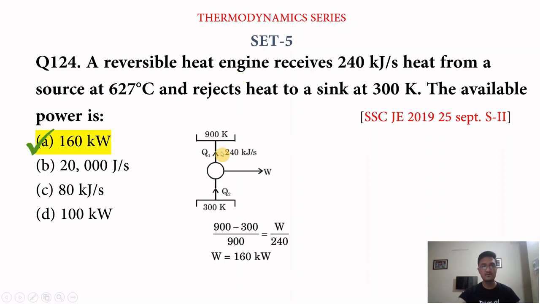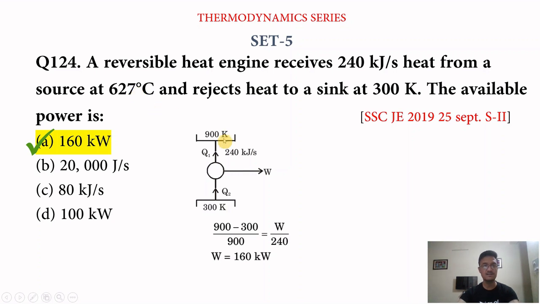And how? You can see in the equation and the diagram. We have made the diagram for the reversible engine. This is the power output, this is the Q1 heat, this is the Q2, this is 900 Kelvin, and this is 300 Kelvin. 900 came from 627 degrees Celsius.